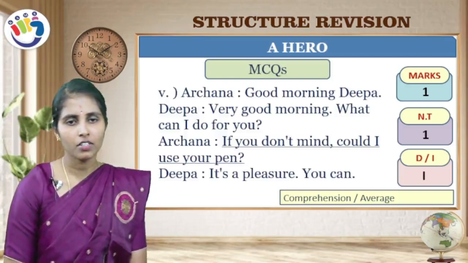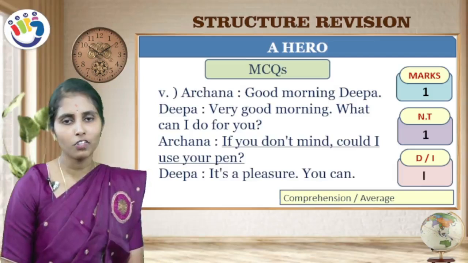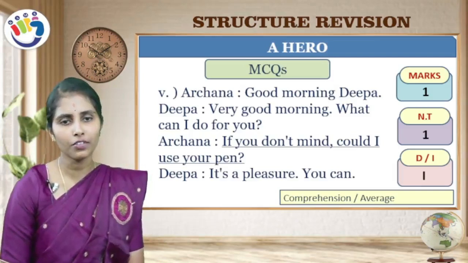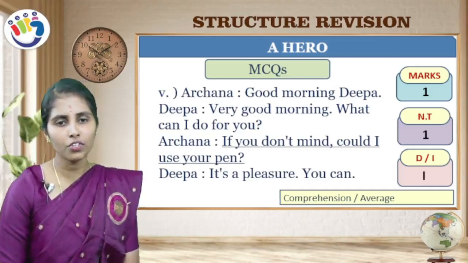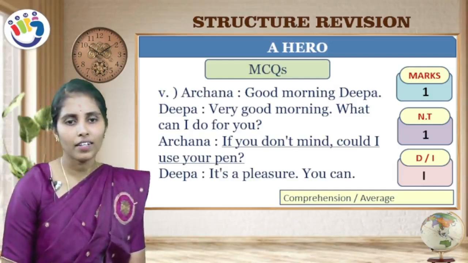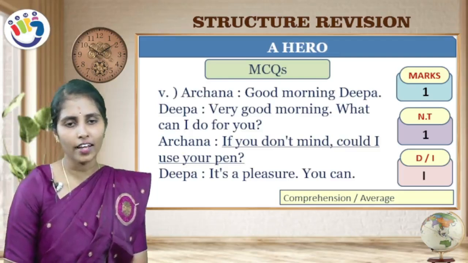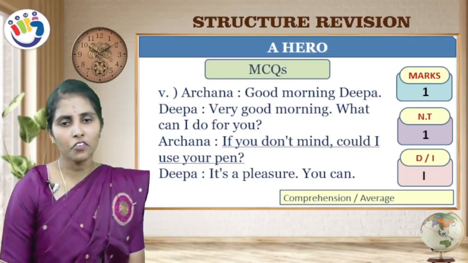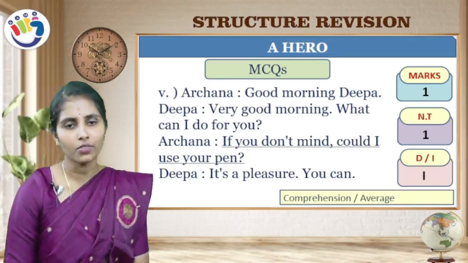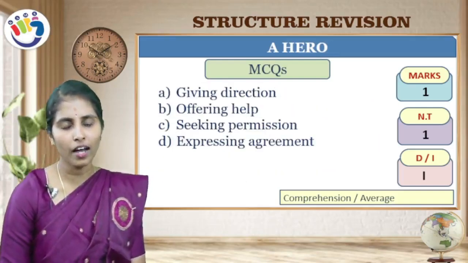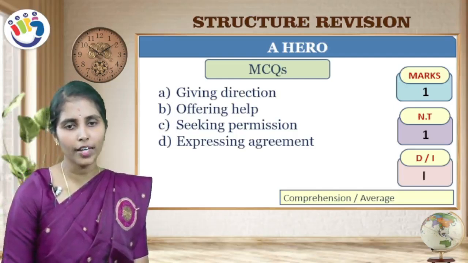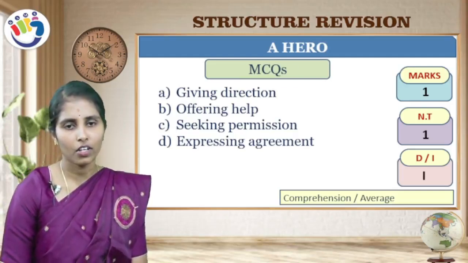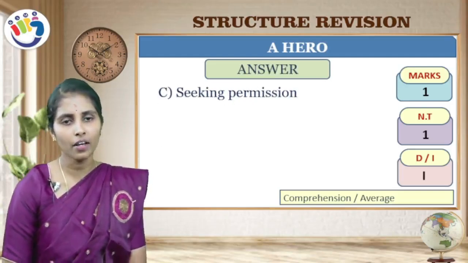Next question. Archana: "Good morning, Deepa." Deepa: "Very good morning. What can I do for you?" Archana: "If you don't mind, could I use your pen?" Deepa: "It's a pleasure. You can." Here the underlined sentence is "If you don't mind, could I use your pen?" Your options are giving direction, offering help, seeking permission, expressing agreement. So obviously it is seeking permission.